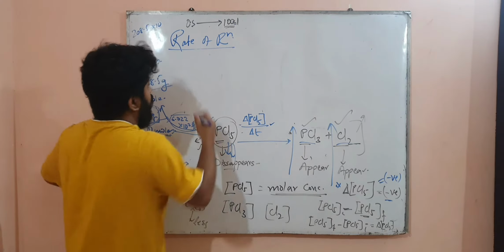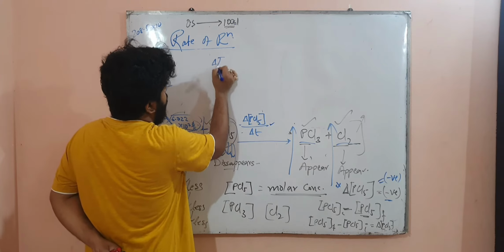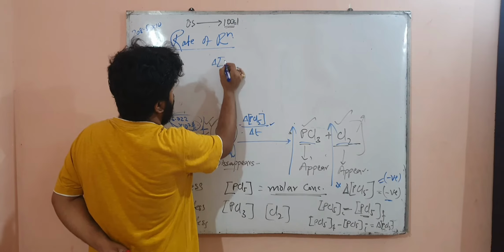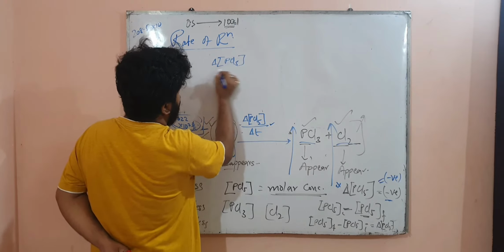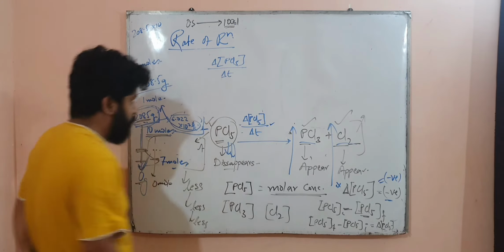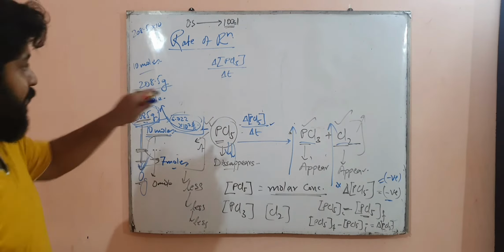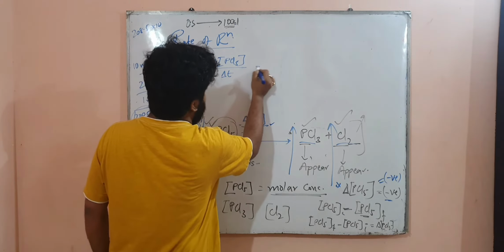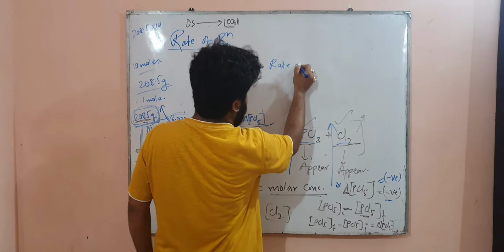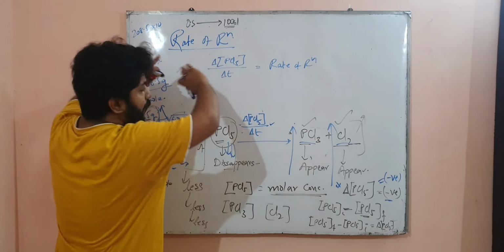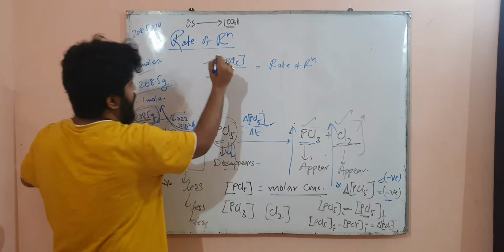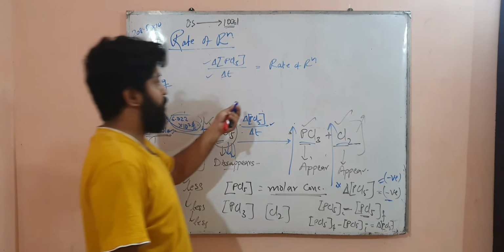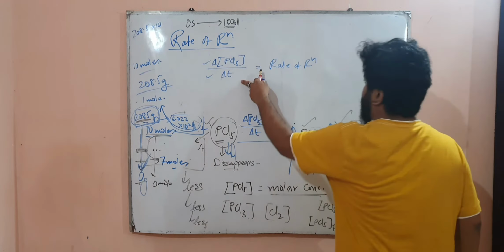Okay, so now del of PCl5 by del T, if you do, that is equals to rate of reaction. Definitely that is equals to, I have explained, the change in concentration per unit time. Okay, the rate of change of concentration. What is rate of change of concentration? Change of concentration per unit time.